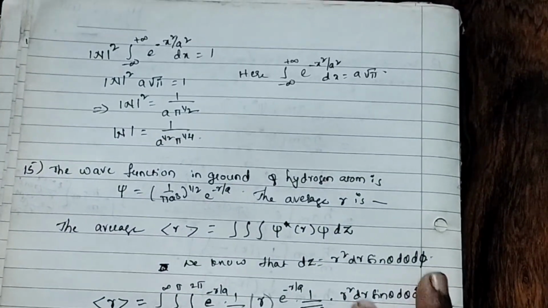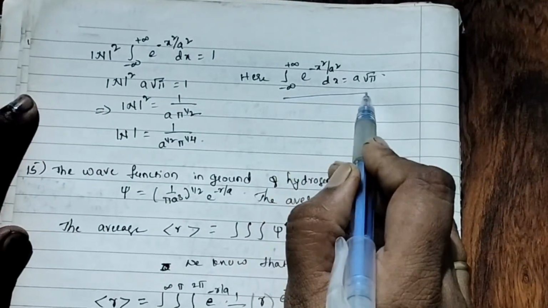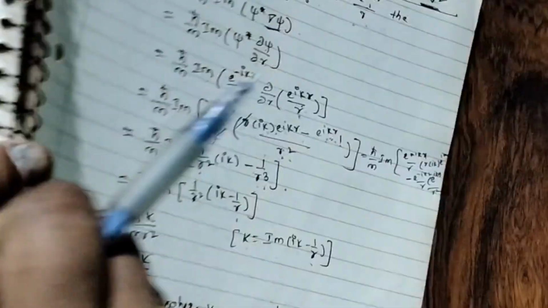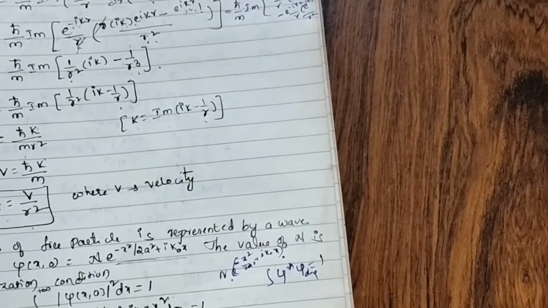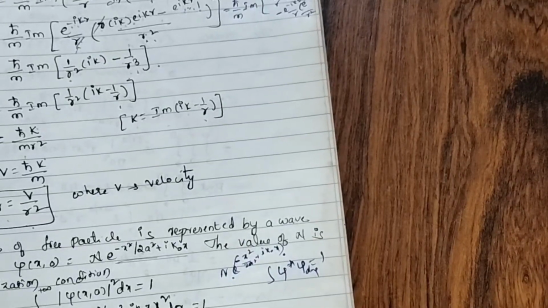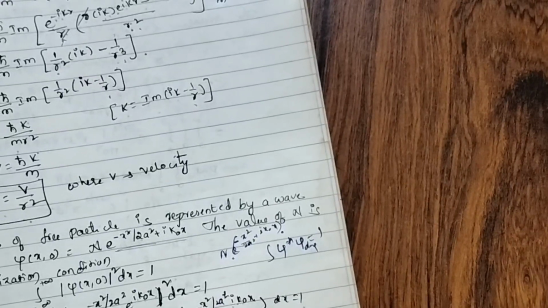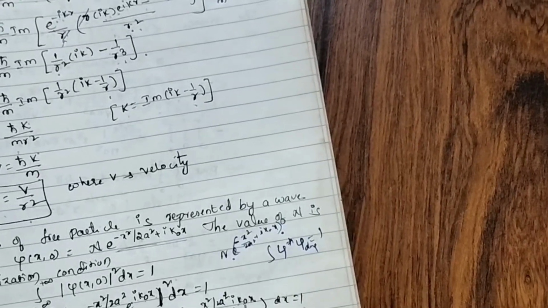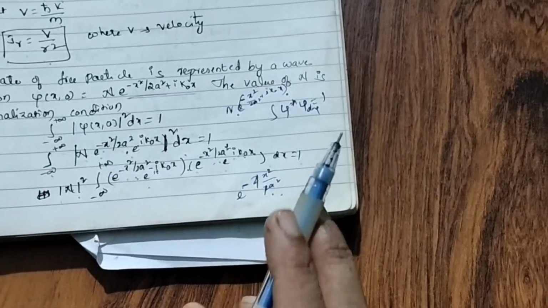Now what will we get? N square integral from minus infinity to plus infinity. Now this value is root pi. So e to the power of minus x square by 2a square into e to the power of minus x square by 2a square. So what will we get? E to the power of minus 2x square by 2a square. The 2 strikes off. So what remained? E to the power of minus x square by a square, into e to the power of minus i plus i, so it will be 0. E to the power of 0 is 1.